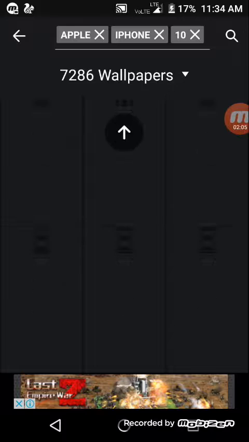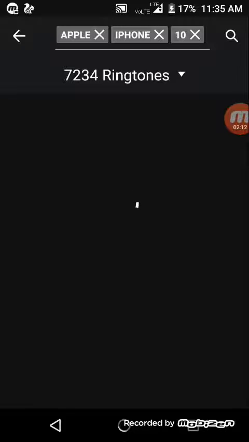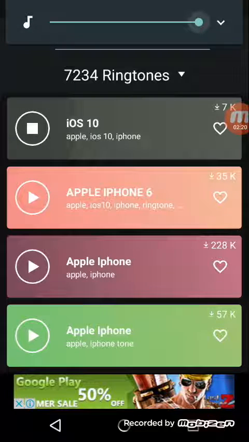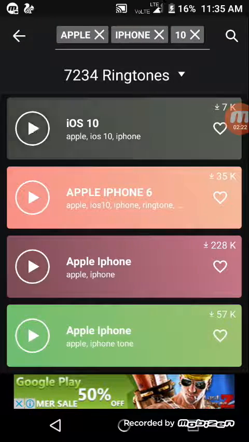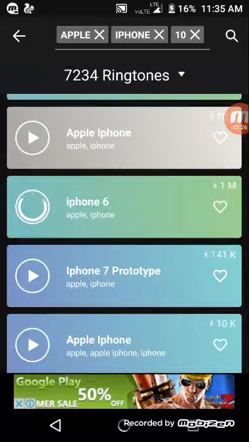It has not opened. We'll go to ringtones first. If you want Apple iPhone 10 ringtones, in any type of ringtone, you can search here. If you want an Apple iPhone ringtone, you can go directly to Apple iPhone 10 and Apple iPhone 6. Ringtones are also there. Please wait.